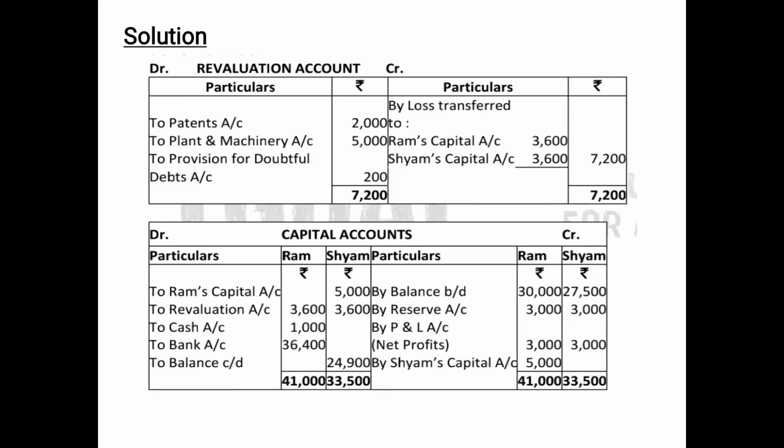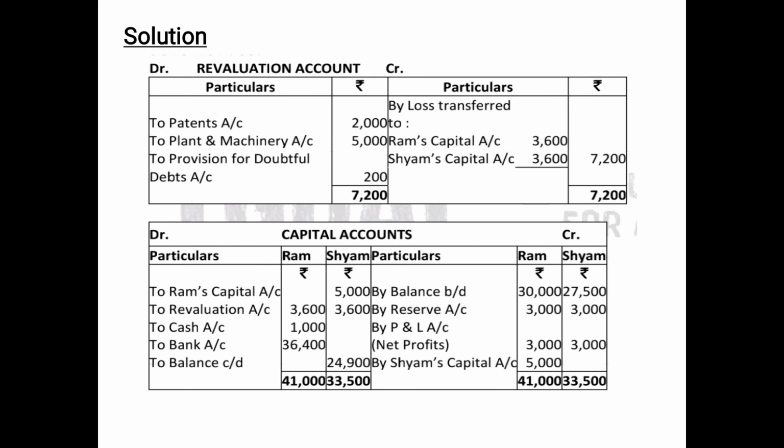First, you can see the revaluation account. On the debit side, we have shown the decrease in assets: to patents 2,000, to plant and machinery 5,000, to provision for doubtful debts 200. And on the credit side, nothing is shown. So we have compared the debit side and the credit side, and found that the debit side was more than the credit side by 7,200. So this will be considered as a loss which will be distributed among all the partners in the old ratio.